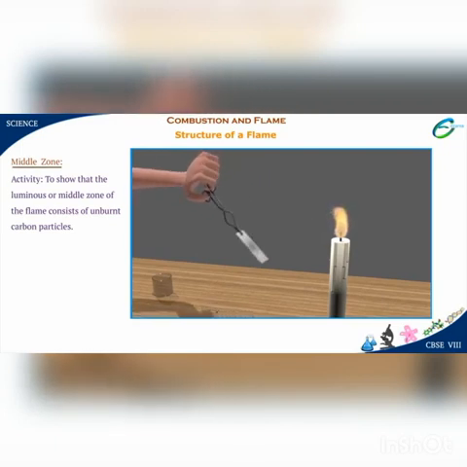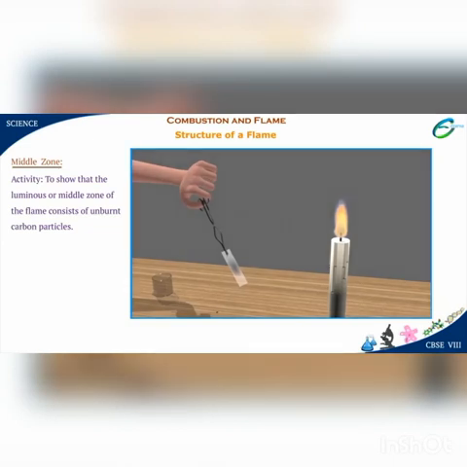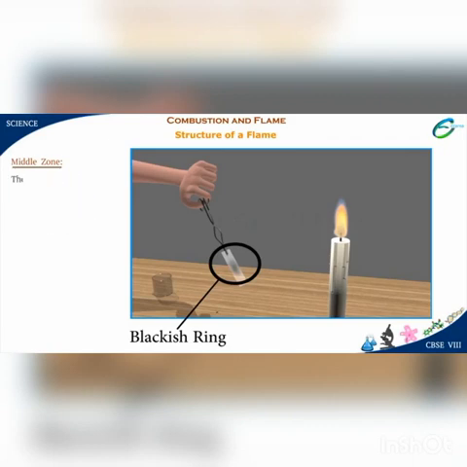Hold the slide for about 10 seconds. Now remove the slide from the flame and observe. A circular blackish ring is formed on the glass slide. So we can say that the luminous flame consists of unburnt carbon particles.